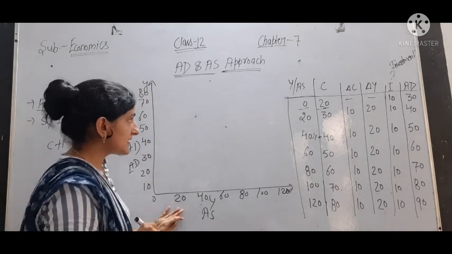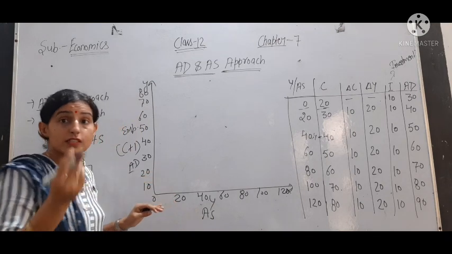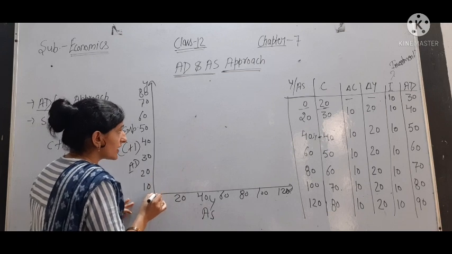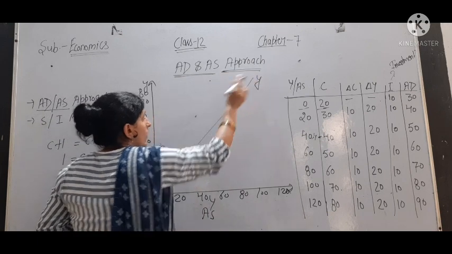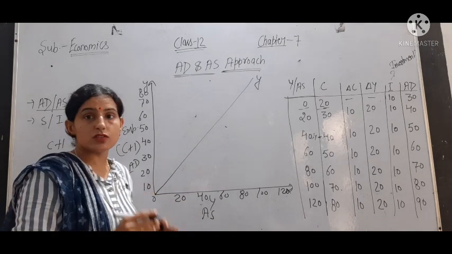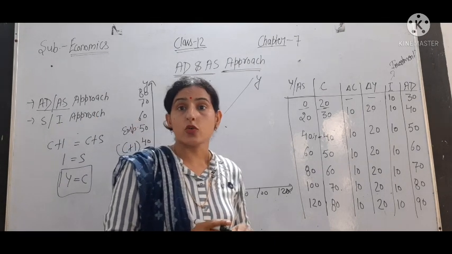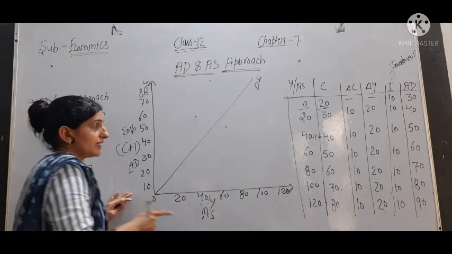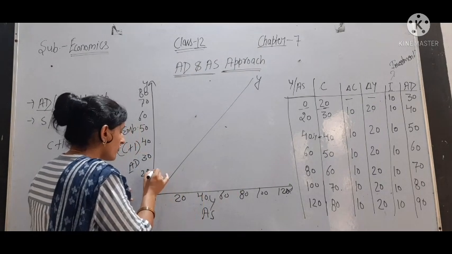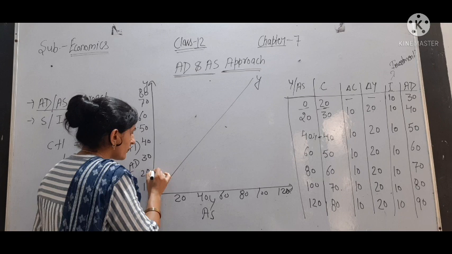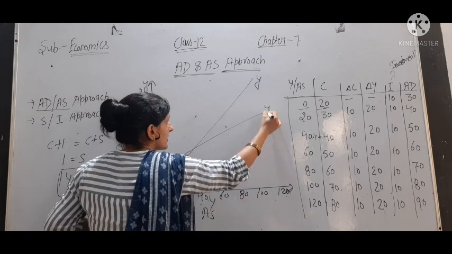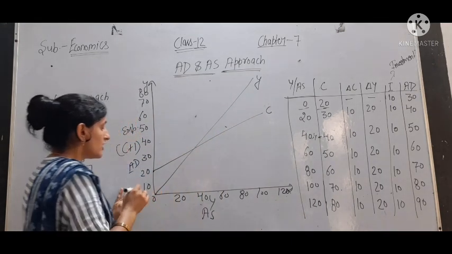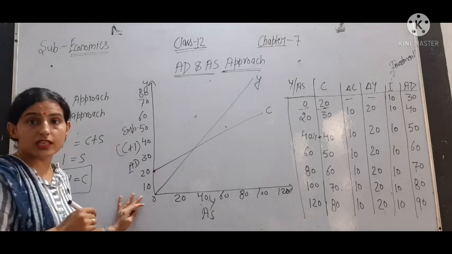Now here we can see, as we have discussed in the consumption function, why it starts from the origin: because initially income is 0 and then it increases. So Y starts from the origin, 0, then increases 10, 20, 30, 40, 50, 70, 80. Then we have C. C starts from the Y axis. This is our C, the consumption function. It is the minimum consumption that remains in the economy.